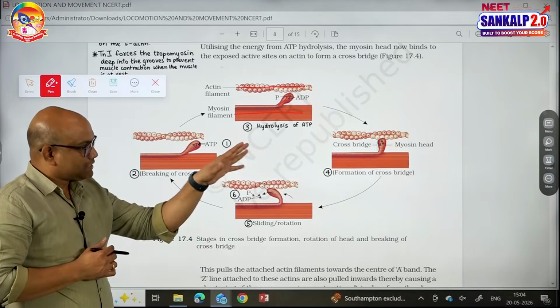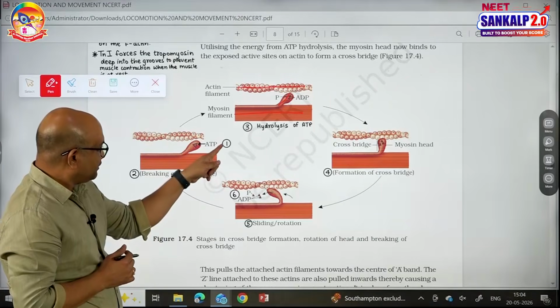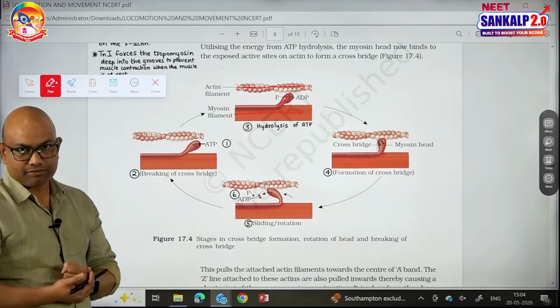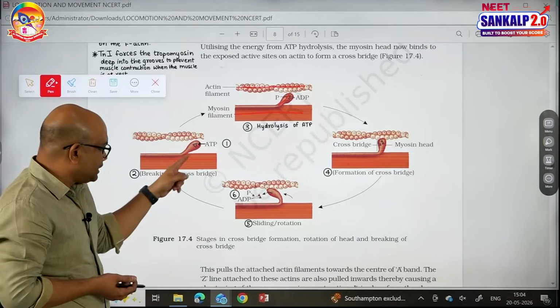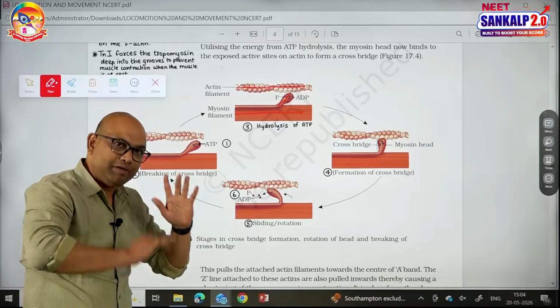I will give you the sequence of events in one contraction cycle. Binding of ATP is the first event. This binding of ATP to the myosin head causes the breaking of the cross bridge of the previous cycle.